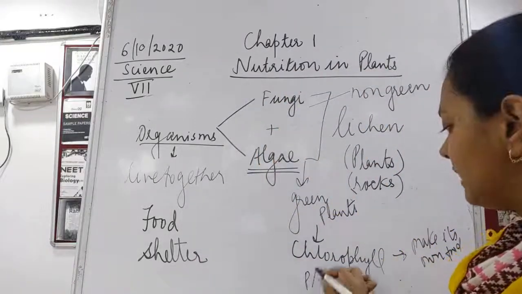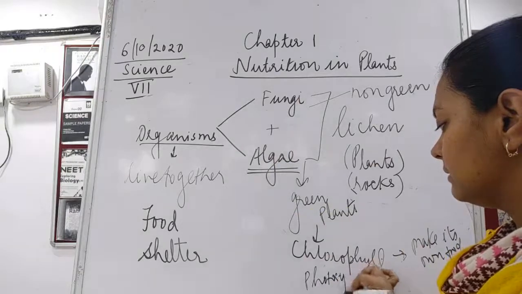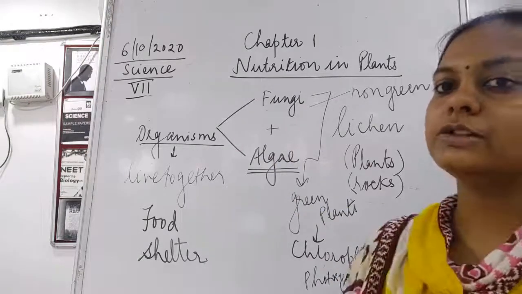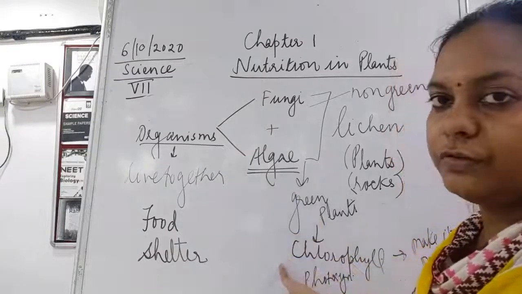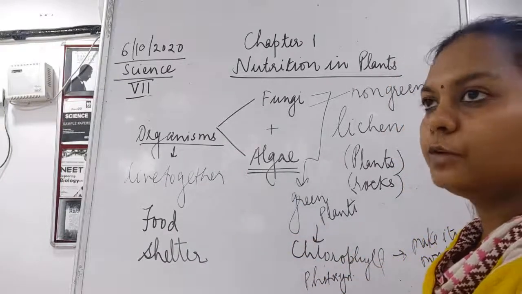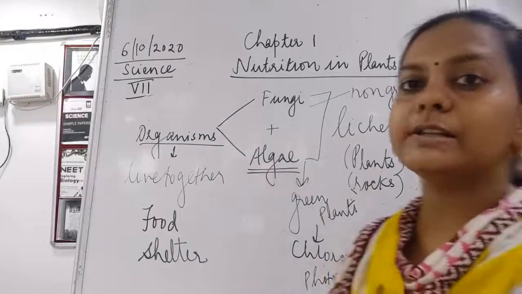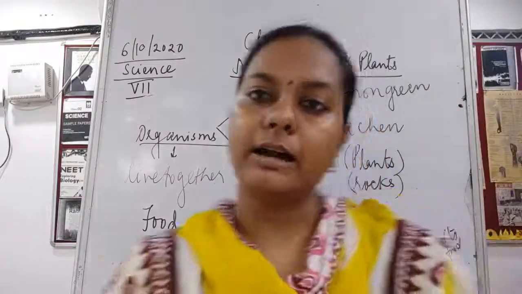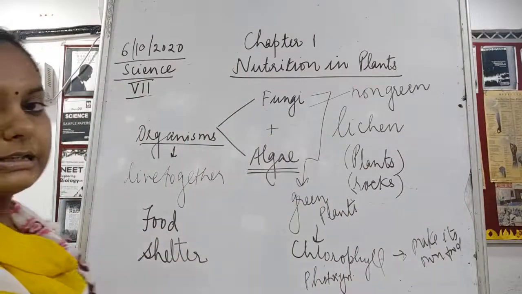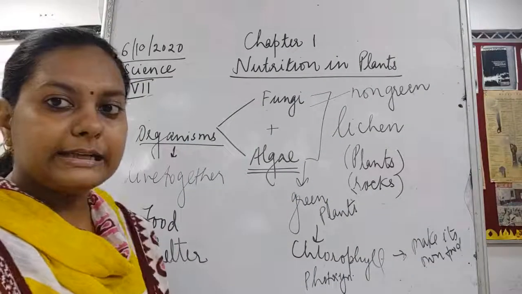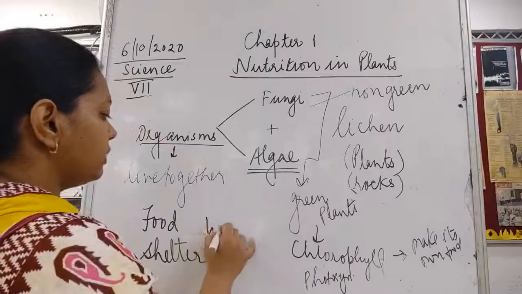I think this is visible. Photosynthesis. So this is doing photosynthesis. Algae is a green plant which has chlorophyll, which is responsible for photosynthesis. Now if photosynthesis is to be done, it requires certain raw material. From where is this raw material going to come? I said that raw material includes water also.